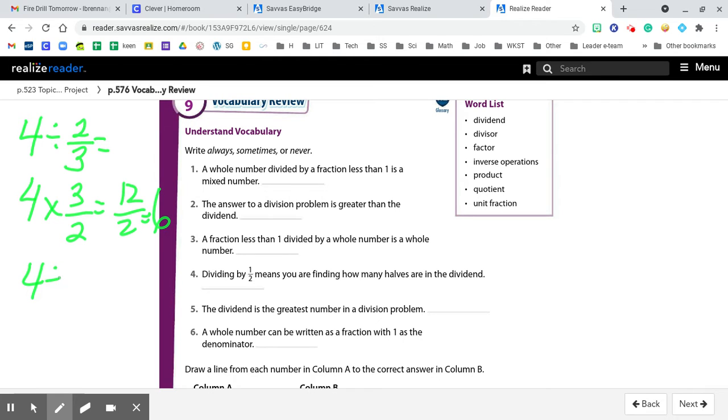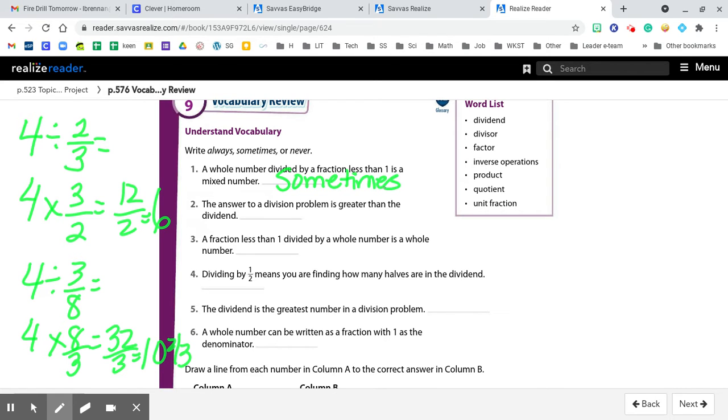So is this an always? Let's try another fraction. 4 times 8 over 3, 32 over 3. That will be 10 2/3. So I'm going to say sometimes for that. Sometimes you'll get a whole number. Sometimes you'll get a mixed number.